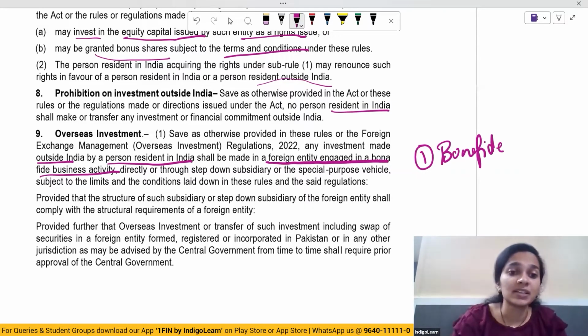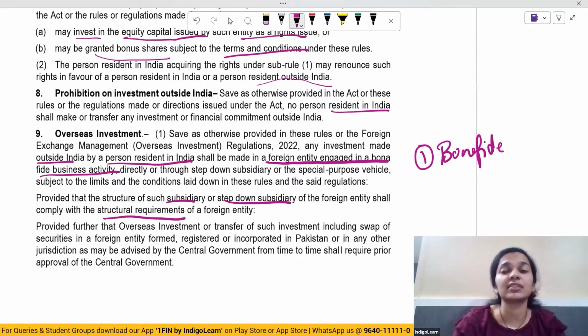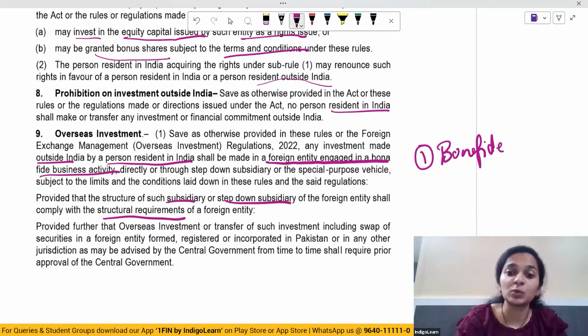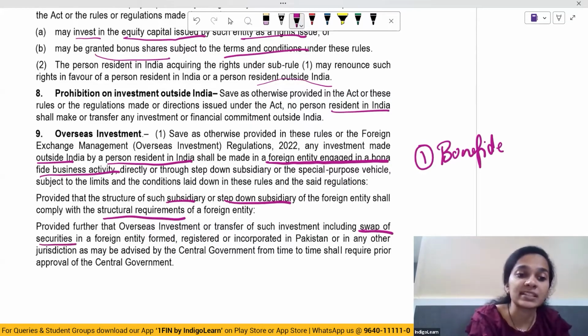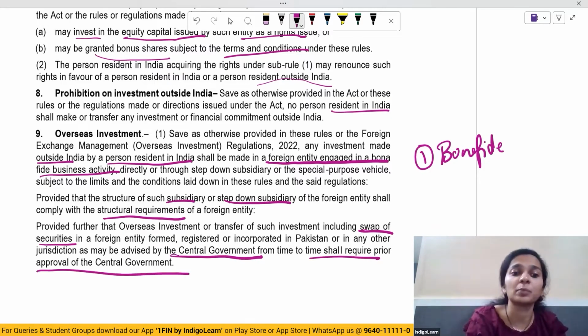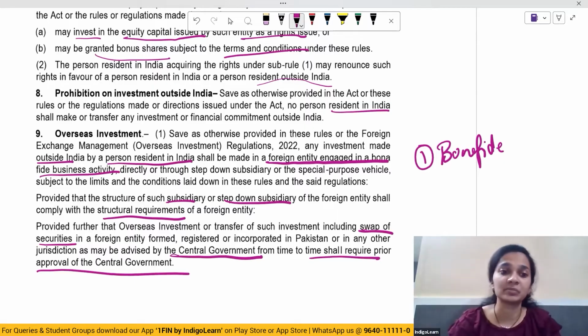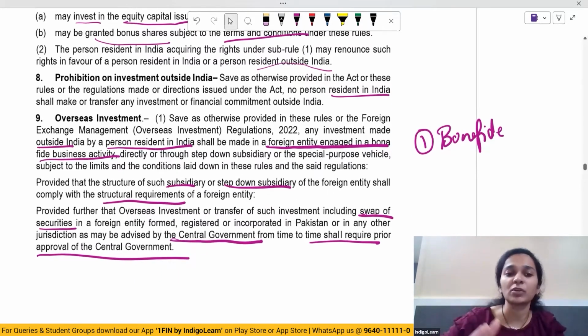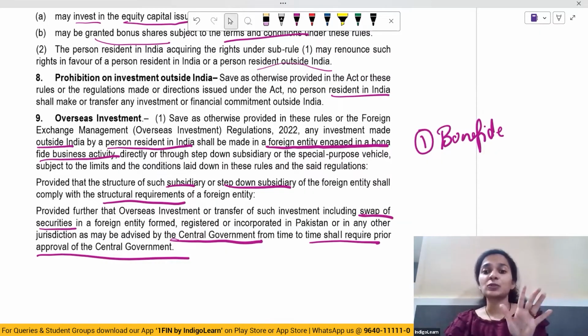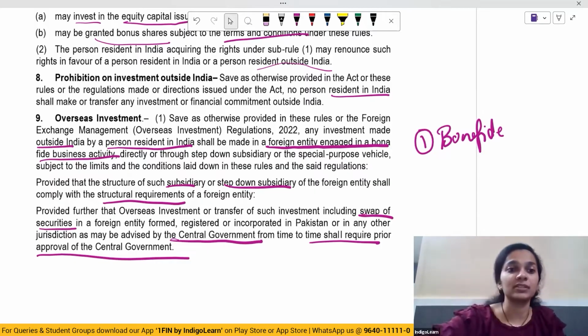There's a provision which says the structure of such subsidiary or step down subsidiary shall comply with the structural requirements which have been given for that foreign entity. There's a further provision which says that overseas investment or transfer of such investment, including swap of securities in a foreign entity, may be advised by the central government from time to time and shall require prior approval of the central government. So in case of any swap of securities, in case of that foreign entity which is being formed, it has to happen after prior approval of the central government.